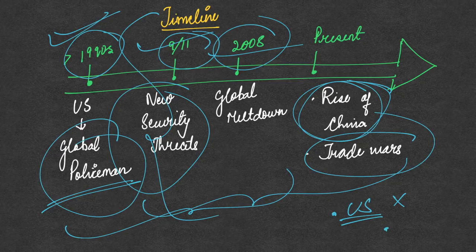And secondly, there is the emergence of a bipolarity again, which we can see in the rise of China. China is now on the rise and it is becoming economically very, very powerful. So in the future, this emergence of bipolarity between the USA and China is going to happen. So this is the second important thing that is now being seen.